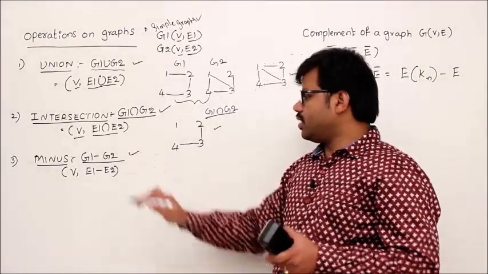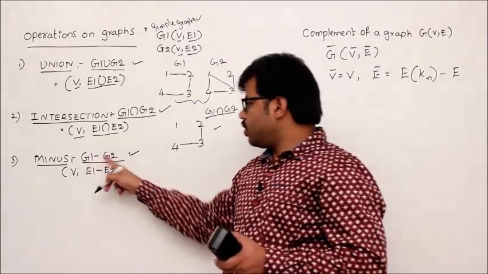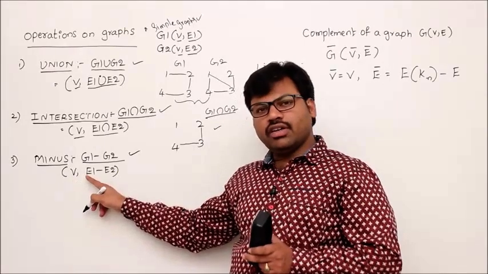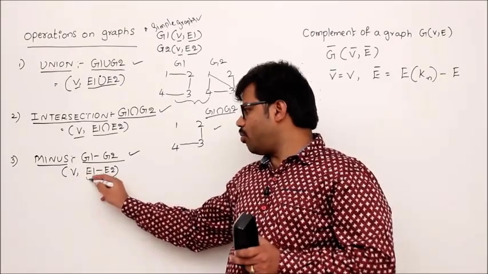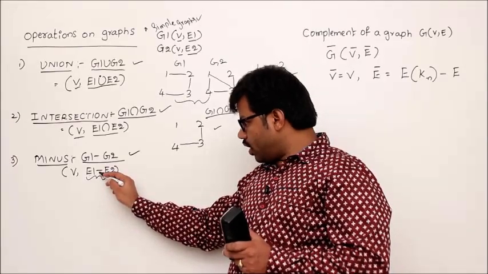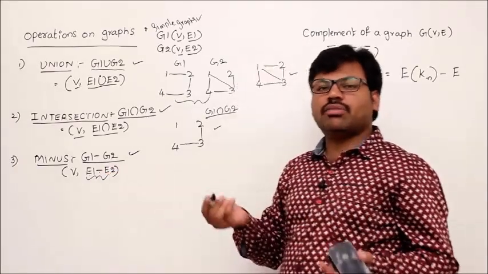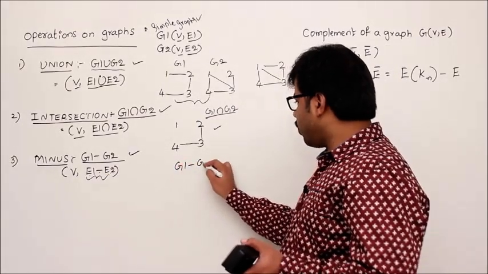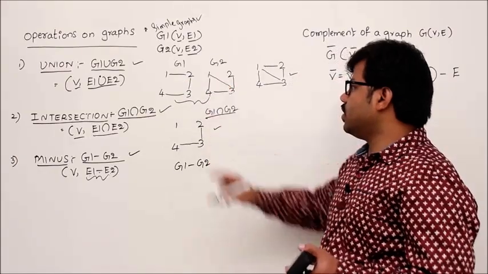Let's see the minus operation. G1 minus G2 is nothing but the same vertex set, but you take the edges of E1 which are not in E2. This is a set operation, the minus operation, right? All the edges of E1 which are not in E2. That is the concept of minus. Let's draw G1 minus G2 for this G1 and G2.